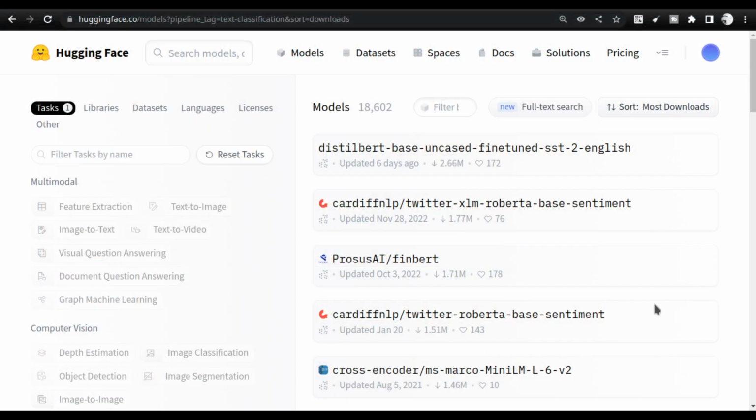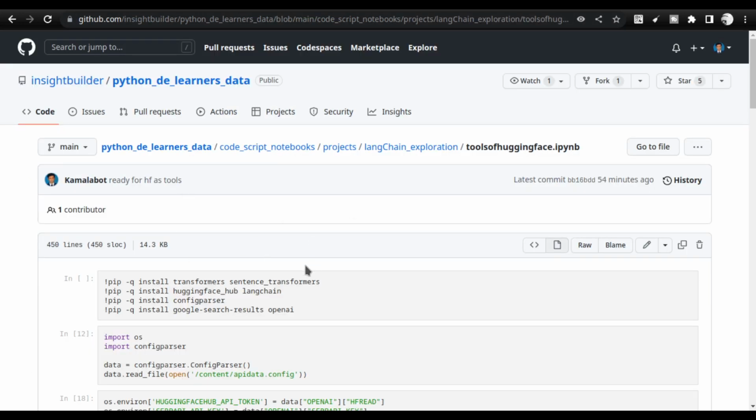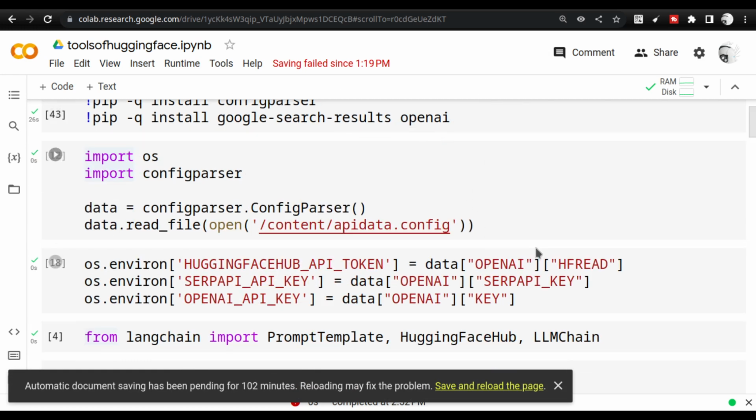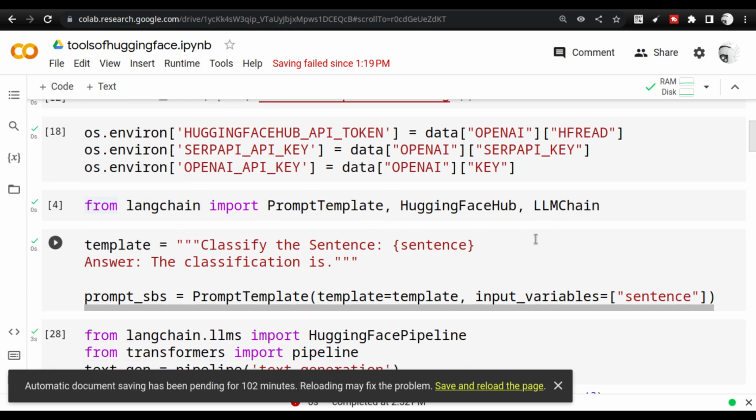Let us go to the browser now. In the browser, the particular code I am going to use in this video has already been uploaded into GitHub. You can take a look at it in this particular link, which will be shared with you, so don't worry about that. You can use the link shared in the YouTube description and in the Google Colab environment. The initial three cells are normal, common among all the notebooks, so you don't need to worry about that.